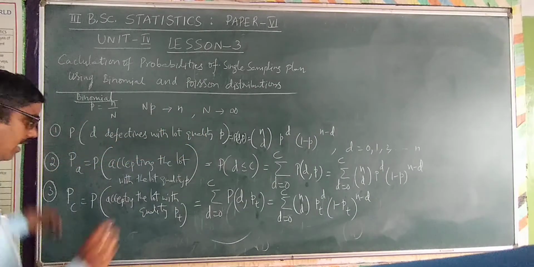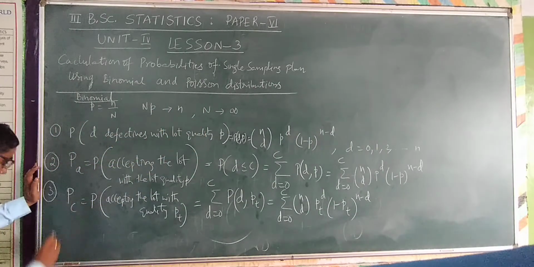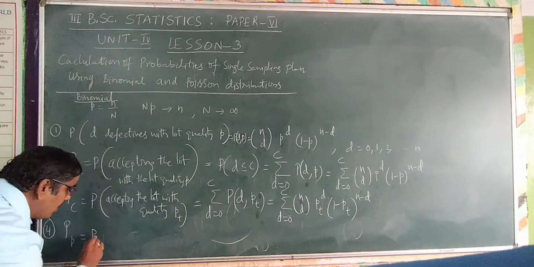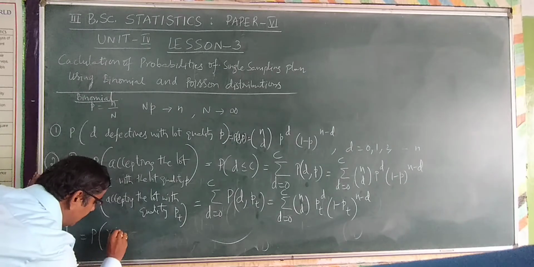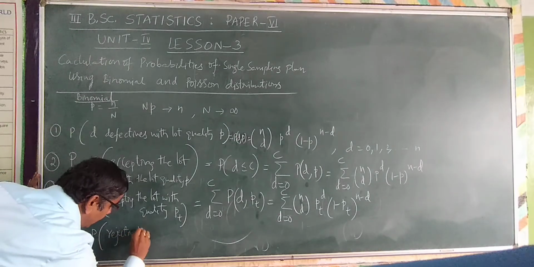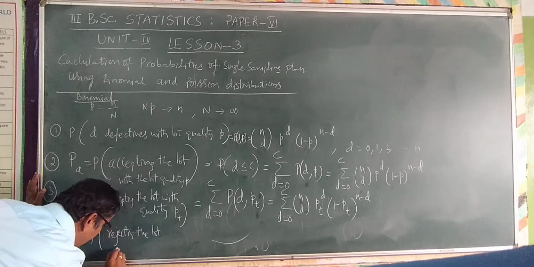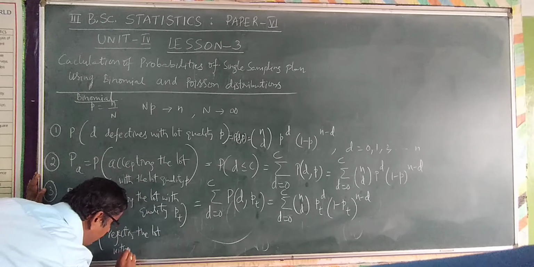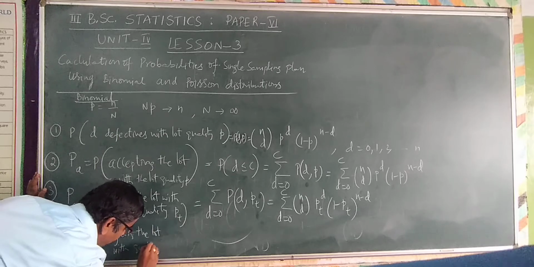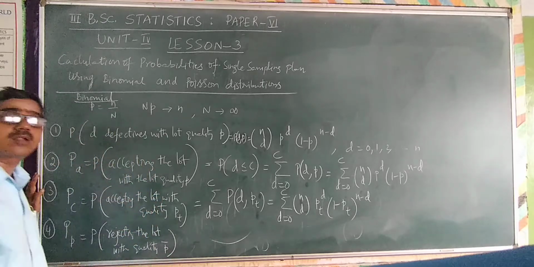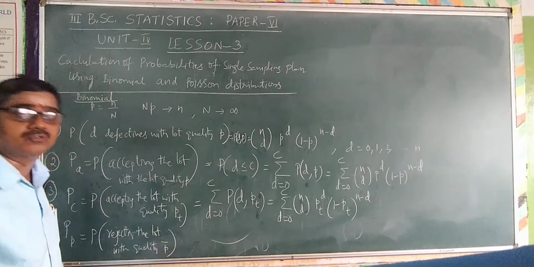And the fourth formula, this is consumer's risk. Fourth formula, producer's risk, PP. It is calculated by probability of rejecting the lot with quality P bar, that is 100 P bar, process average percent defectives.